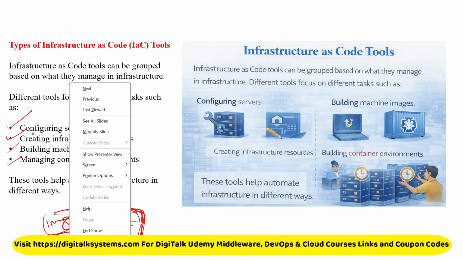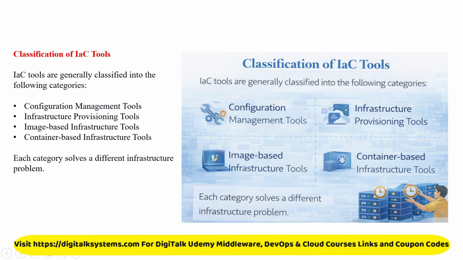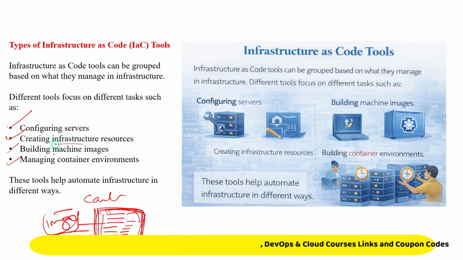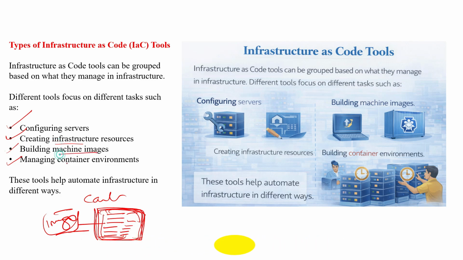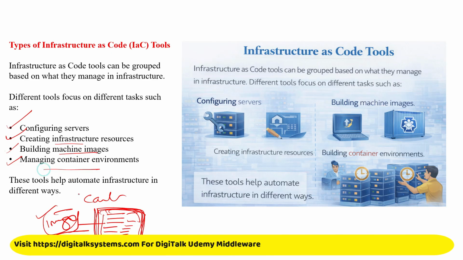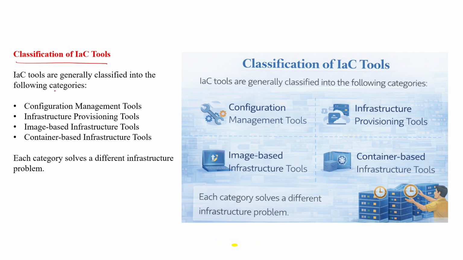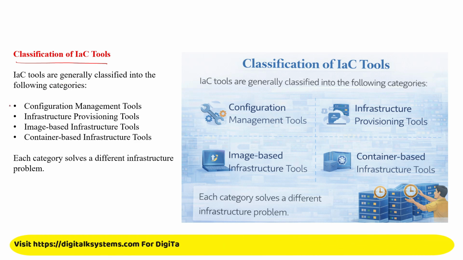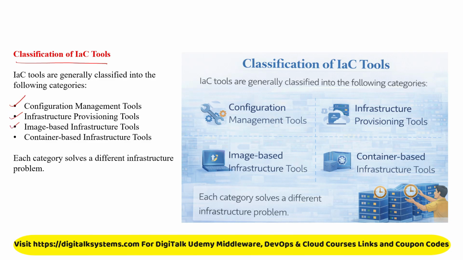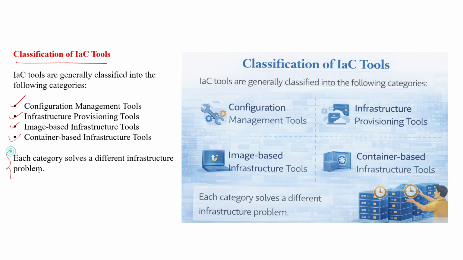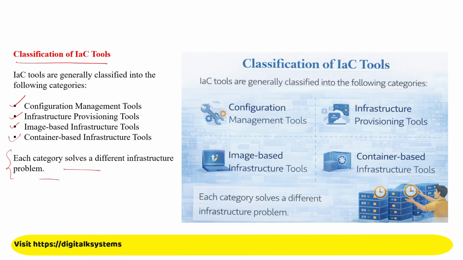Depending on your requirement, you may be configuring a set of servers or other infrastructure resources, building machine images, or managing a containerized environment. Based on that, we have a different set of tools that we can use. So the classification of infrastructure as code tools is generally based on configuration management, infrastructure management, image-based infrastructure tools, and container-based infrastructure tools. Each category solves a different set of infrastructure problems.